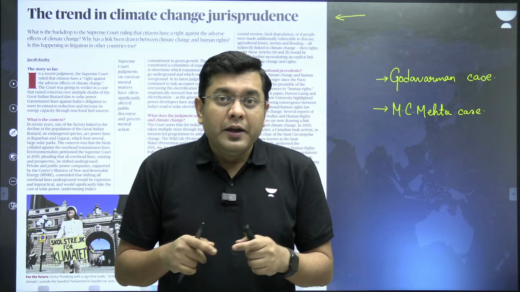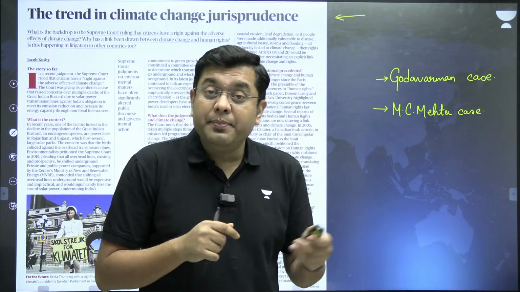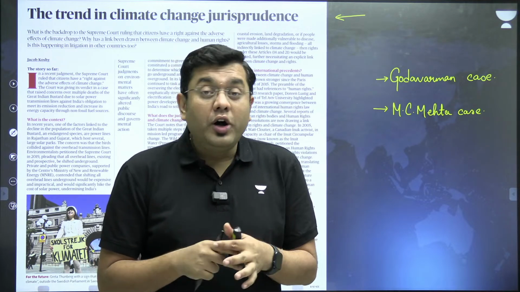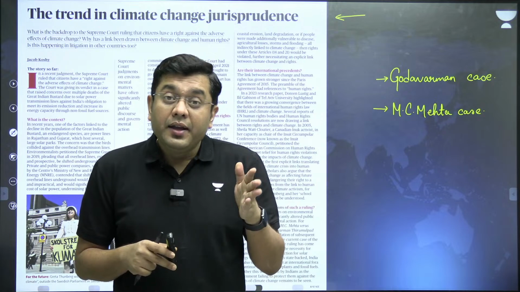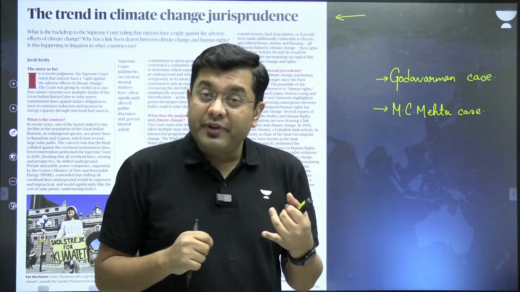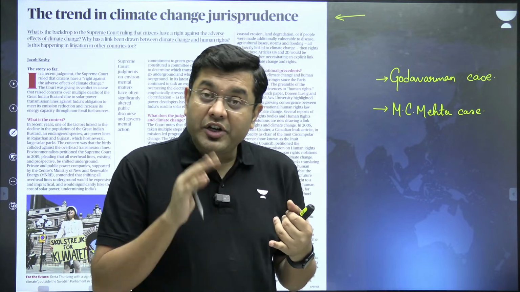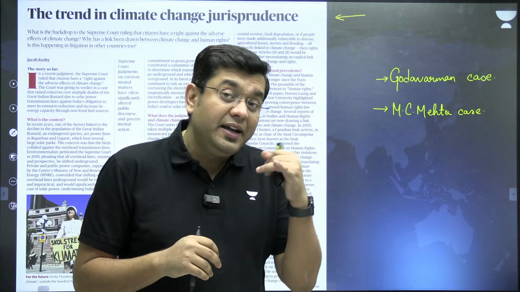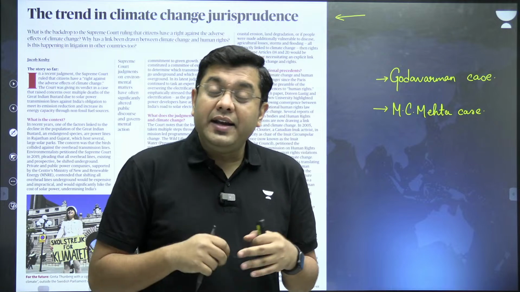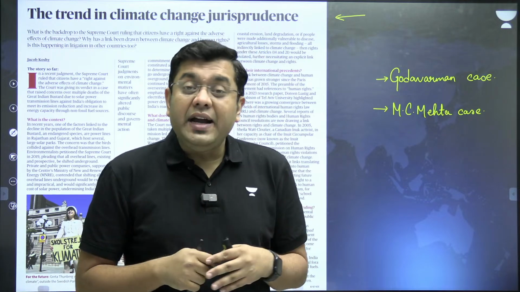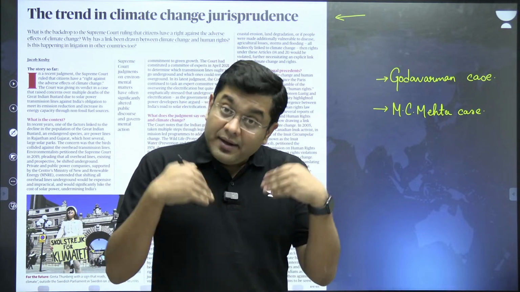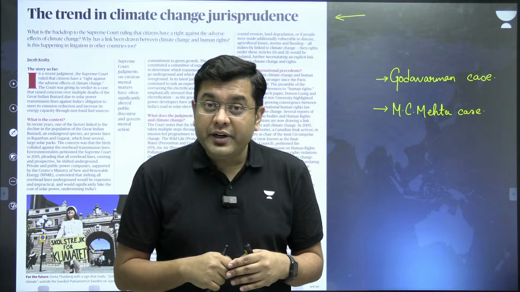Now understand, even in this Great Indian Bustard case, Supreme Court has basically observed that, look, it is not as if the government is not doing anything. The government of India has passed various legislations. Wildlife Protection Act of 1972, Water Conservation and Prevention of Pollution Act 1974, then Forest Act 1980, Air Act of 1981, Environment Act of 1986, then after that Biodiversity Act of 2002 and the National Green Tribunal Act of 2010.